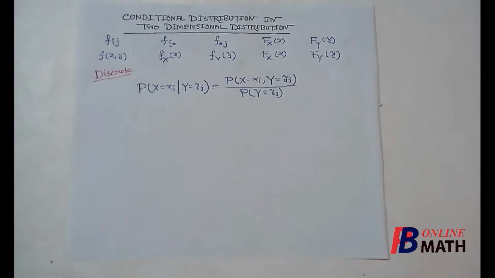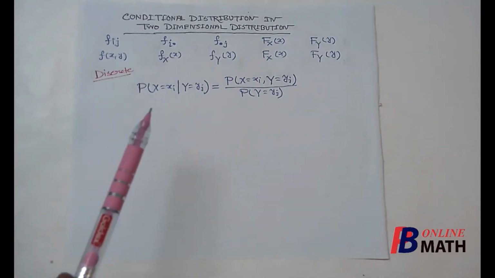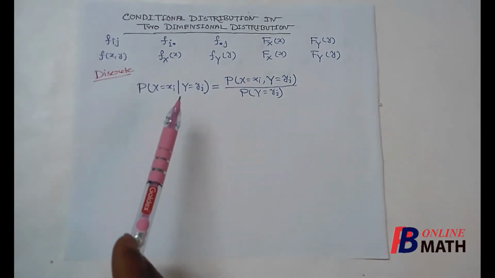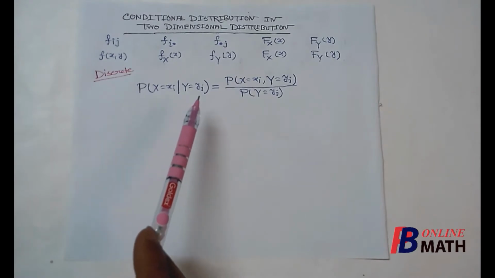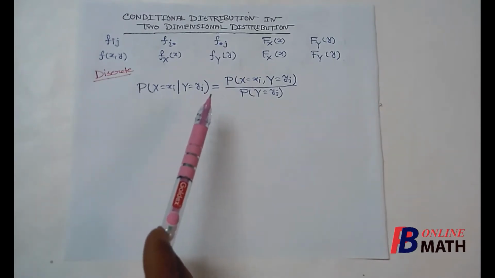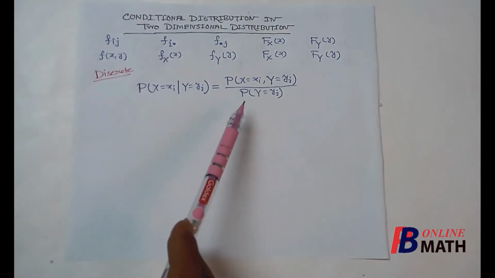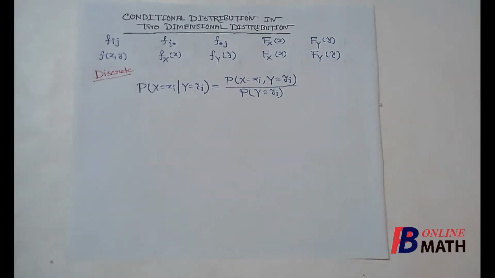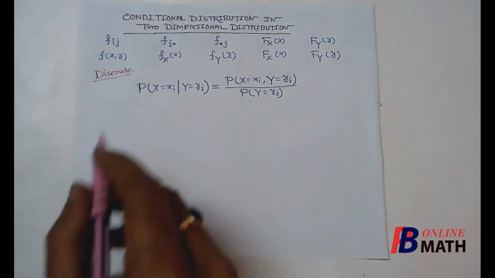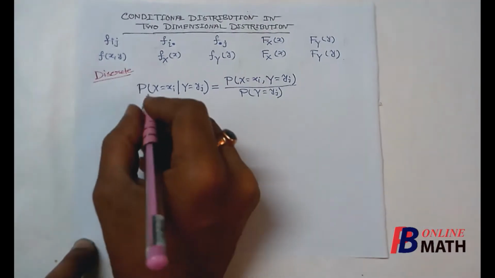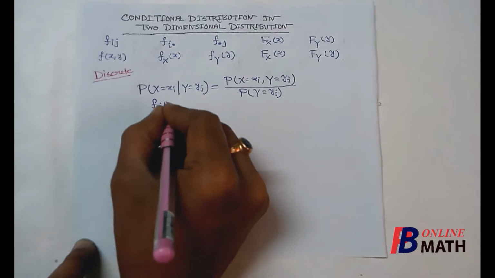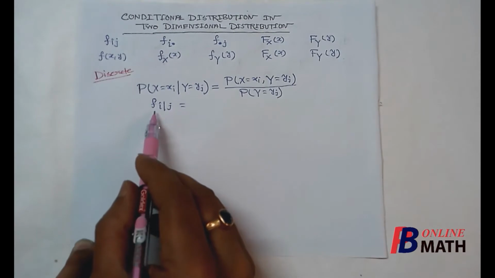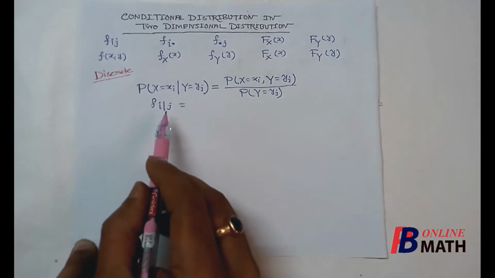First we assume that the distribution is discrete. Then we know that the conditional probability of the event x equal to xi with the assumption that the event y equal to yj has already happened is equal to the probability of the joint event divided by the probability of the event y equal to yj. This is the definition of conditional probability. Now in two-dimensional discrete distribution, we shall denote this probability by Fi slash j. That means the conditional mass of x with respect to the condition y equal to yj.